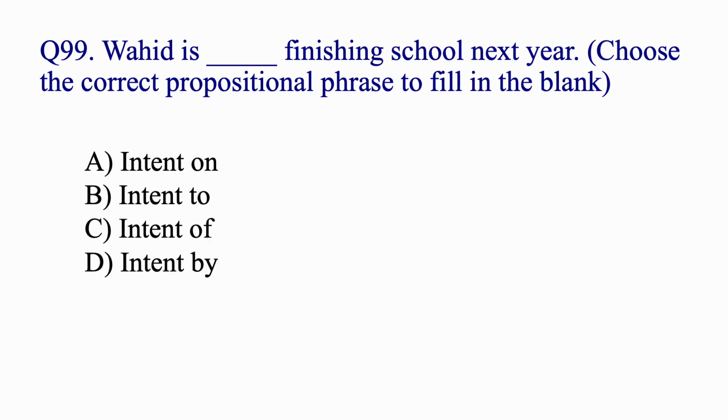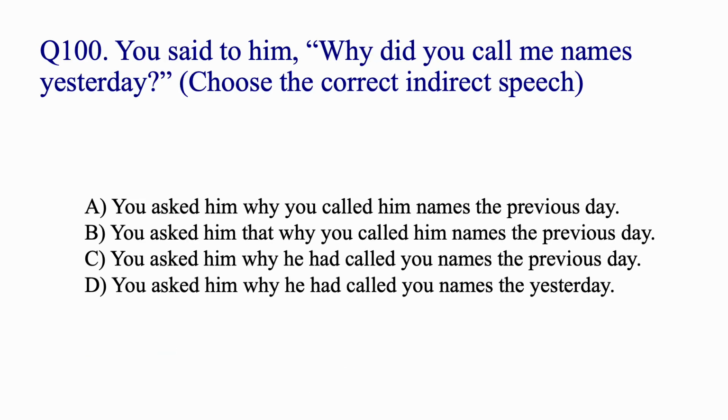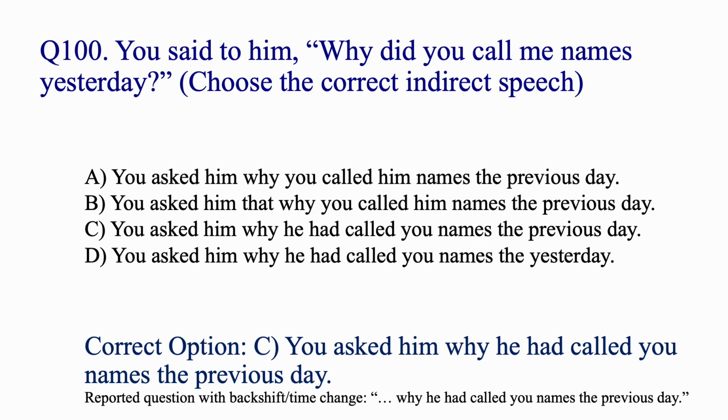Wahid is dash finishing school next year. Choose the correct prepositional phrase to fill in the blank. Intent on. We say intent on for doing something. You said to him, "Why did you call me names yesterday?" Choose the correct indirect speech. You asked him why he had called you names the previous day.